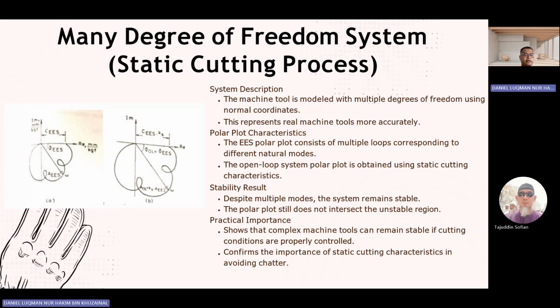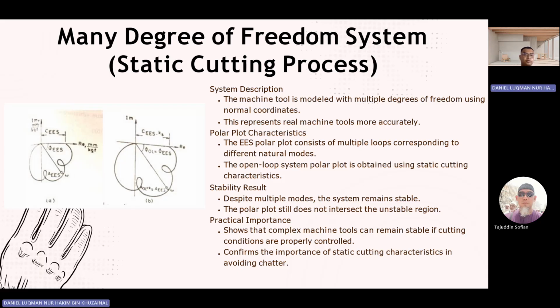And for the next slide, the many degree of freedom system, which is still the static cutting process. It is a system where the machine is modeled with multiple degrees of freedom using normal coordinates. This represents a real machine tool more accurately. And also the polar plot characteristic.